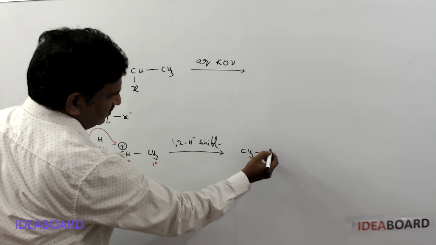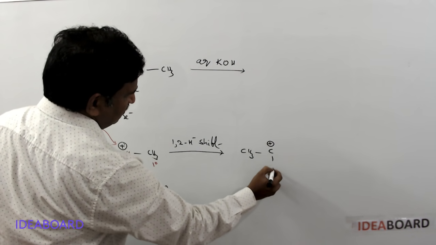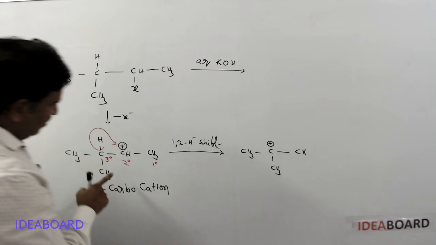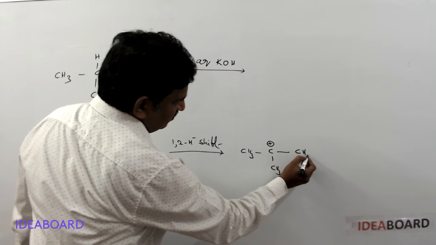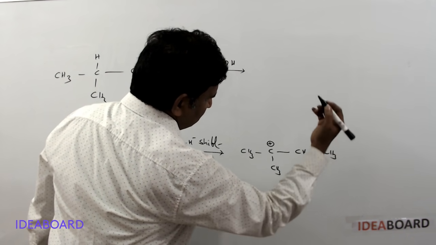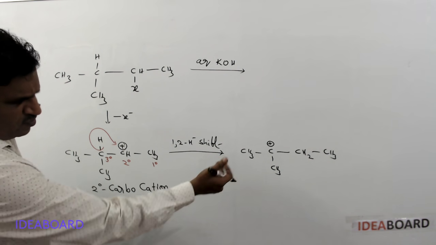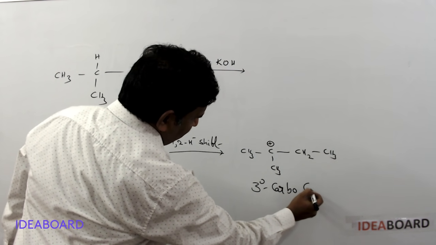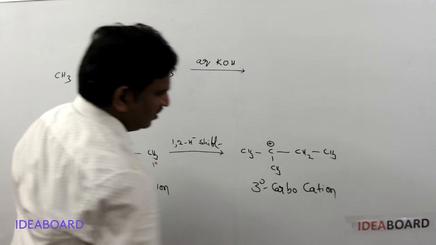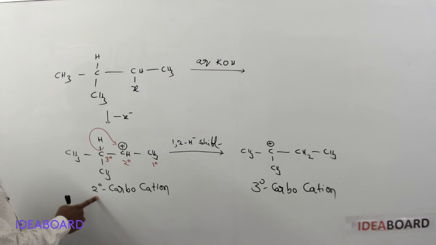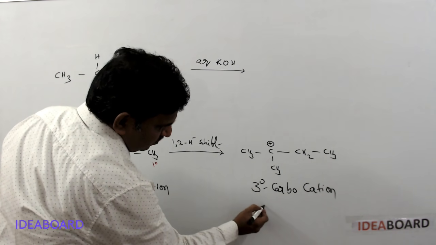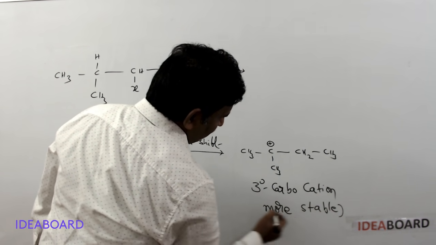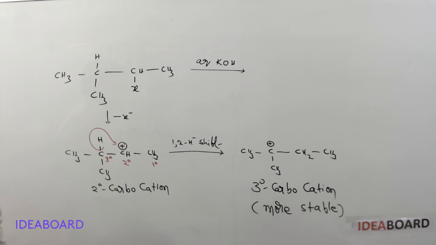Here we get CH3, C plus, and here a CH3, and here CH, now getting one more hydrogen, so it becomes CH2 and CH3. Now what type of carbocation is this? Yes, this is a tertiary carbocation. Between the tertiary carbocation and the secondary carbocation, which is more stable? The tertiary carbocation is more stable than the secondary carbocation.